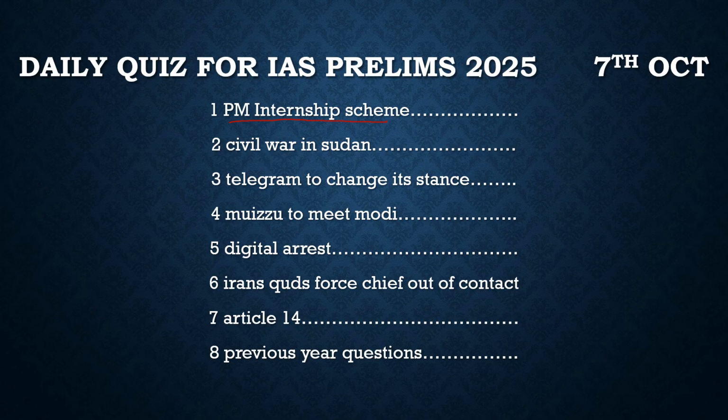Of that, 5,500 would be paid by the company from its CSR fund, sorry, 500, and 4,500 would be paid by the government to those interns.